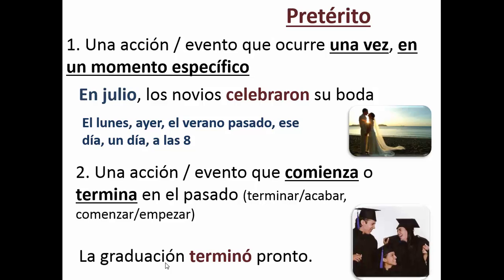The second situation when you would use the preterite tense is an action or an event that began or ended in the past. And there are certain verbs that you would use like terminar, to end, acabar, comenzar, and empezar to also mean to begin or start. So I could say something like la graduación terminó pronto. Remember the preterite endings: é, aste, ó, amos, aron, and í, iste, ió, imos, ieron.